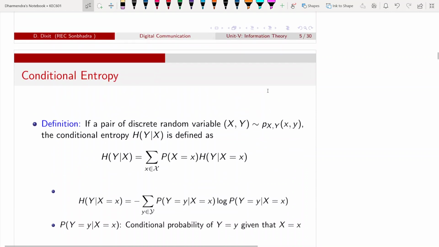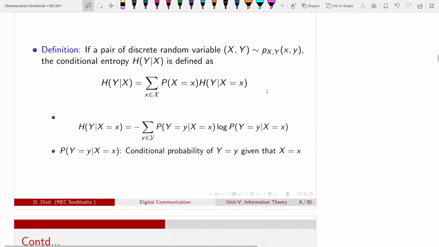Now I will discuss conditional entropy. If a pair of discrete random variables is characterized by this joint PDF, then the conditional entropy of Y given X is like this. This is the formula of conditional entropy.